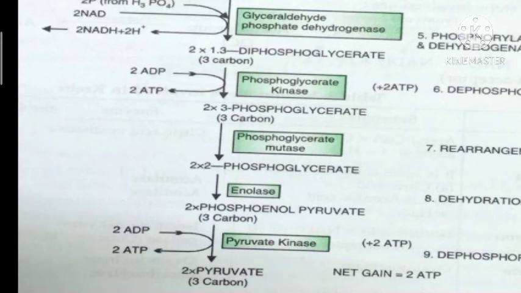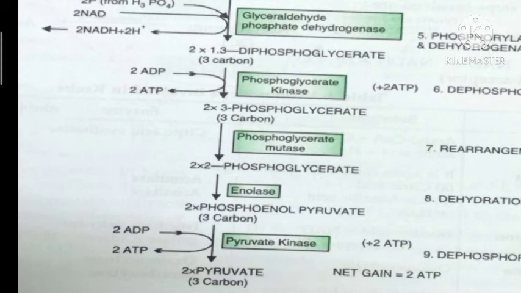Now these two molecules of 2-phosphoglycerate are converted into two molecules of phosphoenol pyruvate by a dehydration reaction. Dehydration means removal of water. So the removal of two molecules of water is catalyzed by the enzyme enolase.